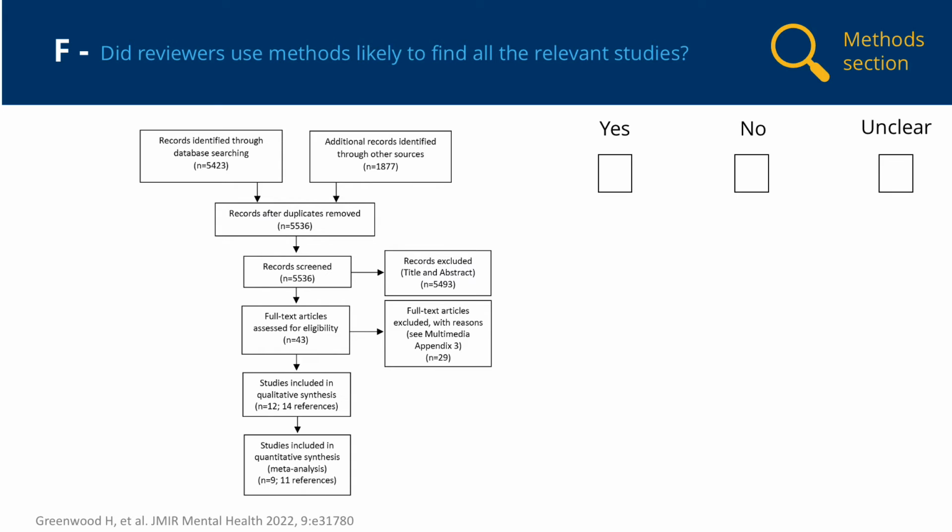The efforts to locate published studies in the Greenwood et al. Review were comprehensive. More than one database was searched appropriately, additional efforts to locate studies were undertaken, and the results of the searches and screening were clearly reported. As such, it's likely that all relevant published studies were located, so we could tick yes for this checklist item.